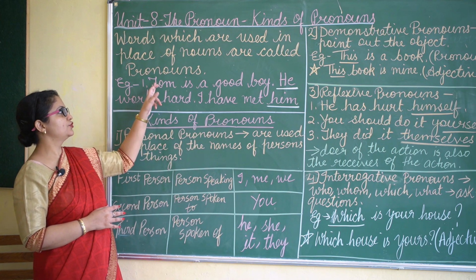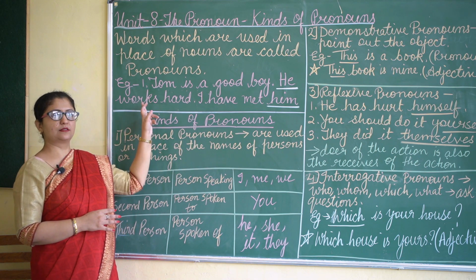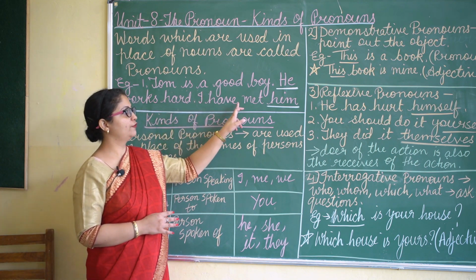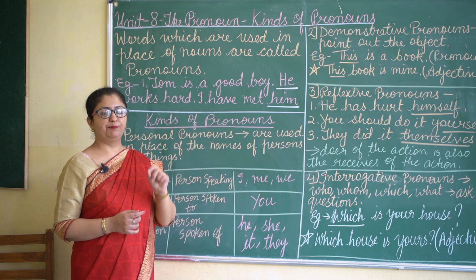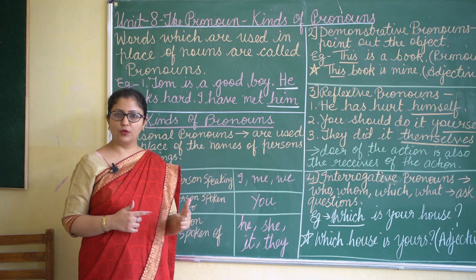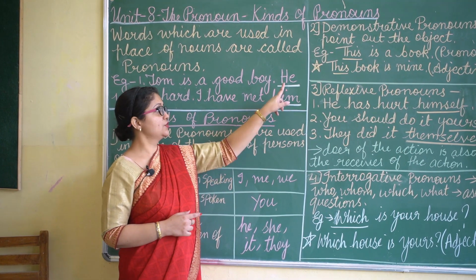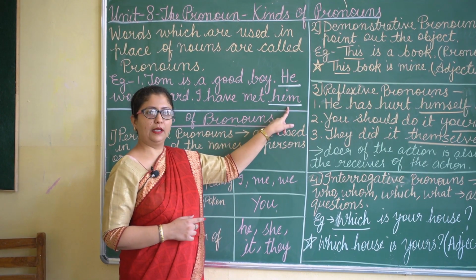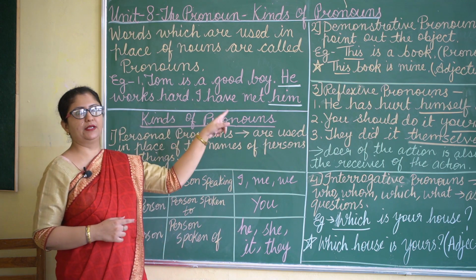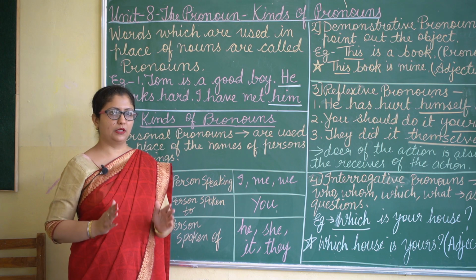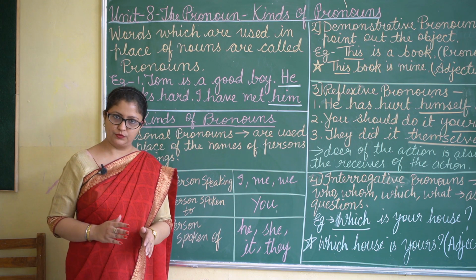Again we will read: Tom is a good boy, he works hard, I have met him. Now in these 3 sentences, in place of Tom, what words have we used? He and him. So the words like he and him are pronouns. Why? Because they are used in place of nouns. So the words which are used in place of nouns are called pronouns.